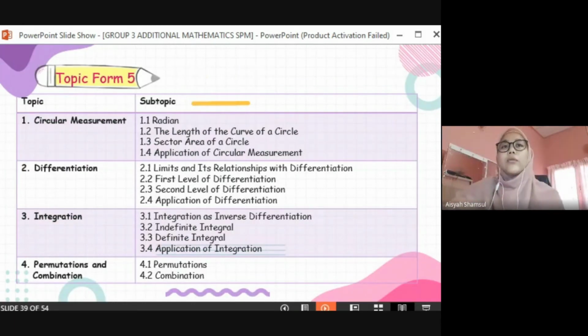In Form 5, students are exposed to calculus, statistics, and trigonometry, right? This is because integration is already in the calculus learning area.